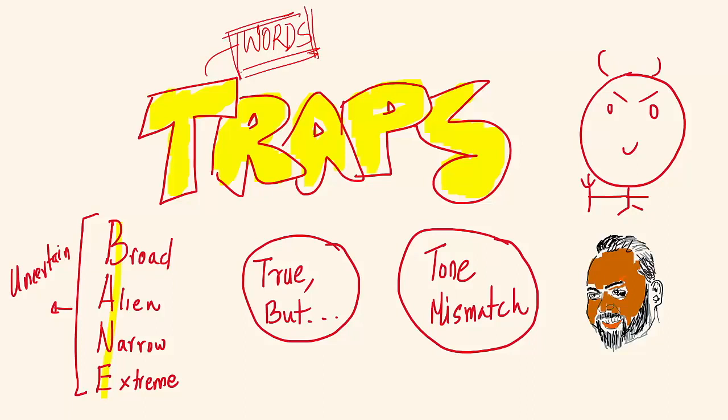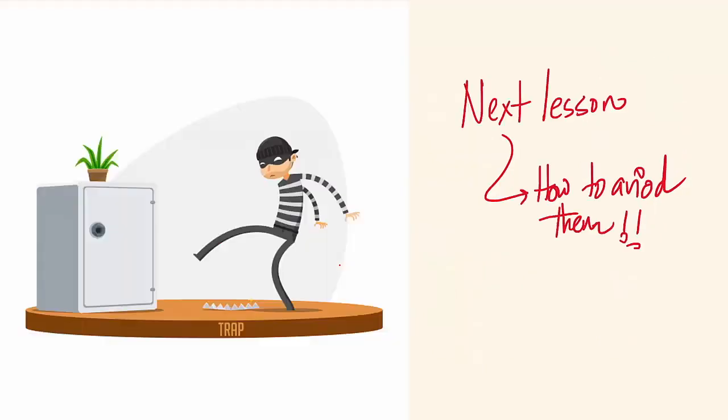So you have to be very careful, knowing that these are the things that the question setter can do. Knowing that can go a long way in ensuring that we avoid them. So, ladies and gentlemen, what we're going to do in the next lesson is to learn how to avoid them, knowing the trap. If you know what the trap is, then you know how to avoid it. That is what we're going to do in the next lesson.